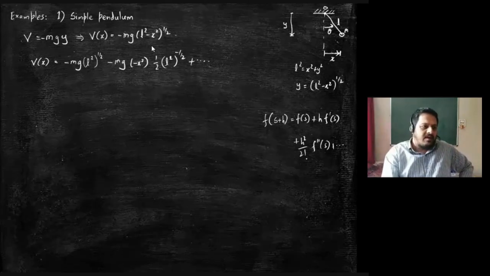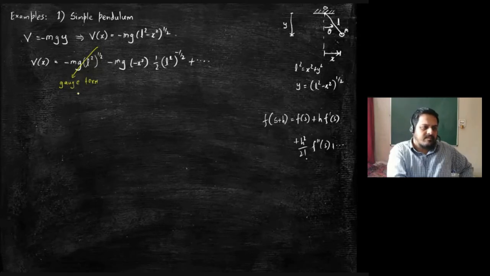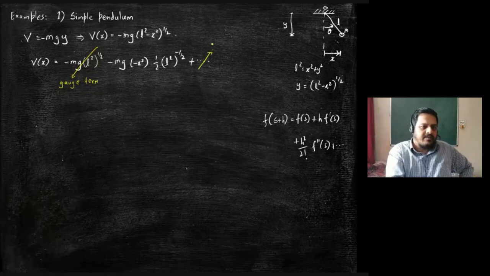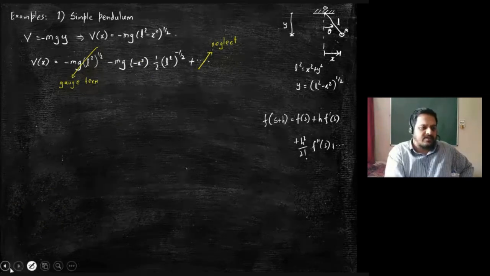Okay. Look at the first term. It is a constant, m is a constant, g is a constant, L is a constant. So you can just chuck that term. You don't have to worry about it. Similarly, you neglect the higher order terms because they will contain higher powers of x. They will contain x power 4, x power 6, etc. And so you end up with